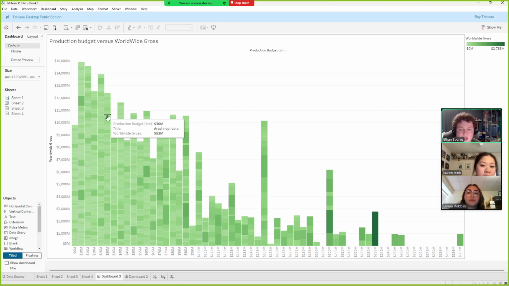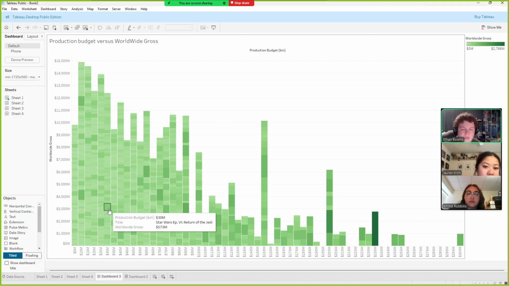Like the movie Arachnophobia had a budget of 30 million, but its worldwide gross was only 53 million, versus Star Wars Episode 6 Return of the Jedi, which had a budget of 30 million but generated 573 million total during its theater run. This helps us answer the question by being able to look specifically at each movie in a budget bracket.